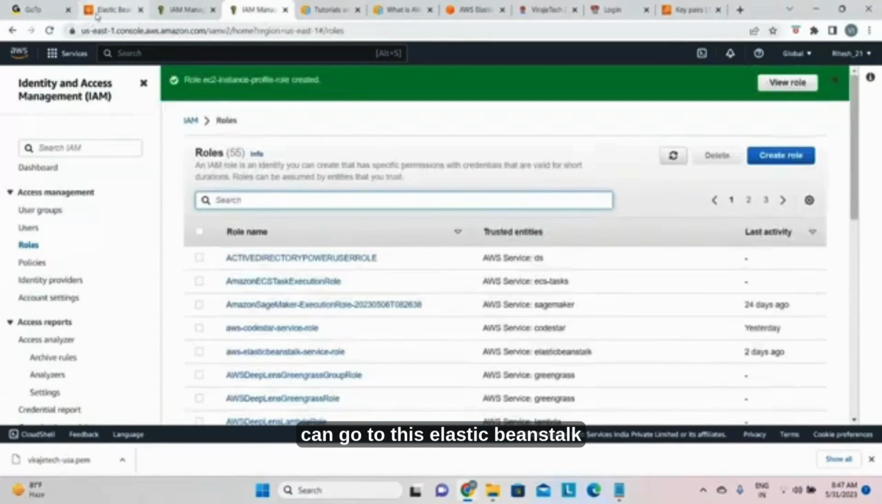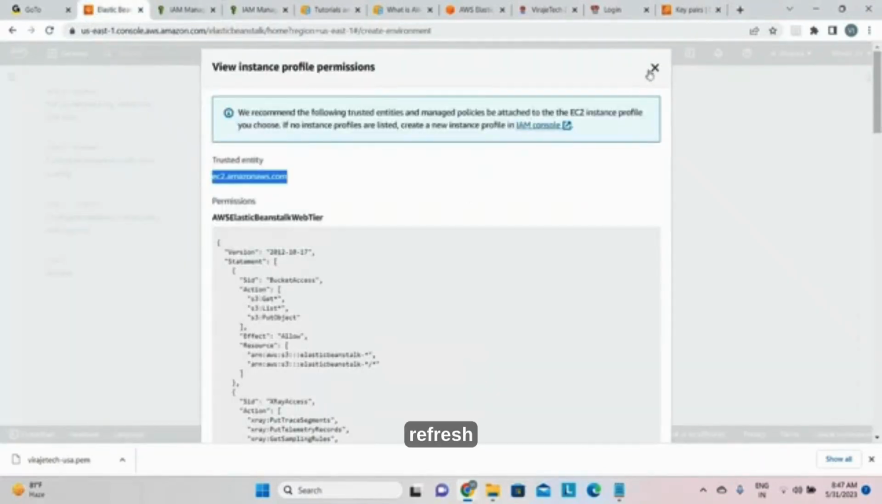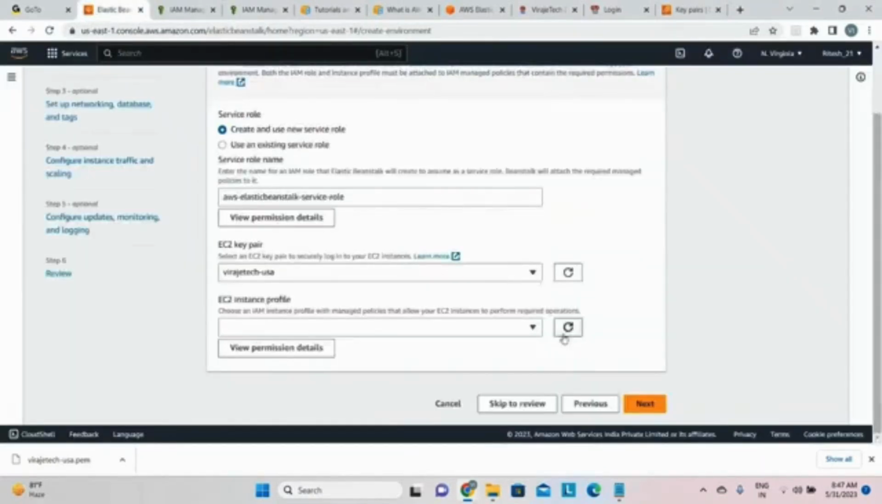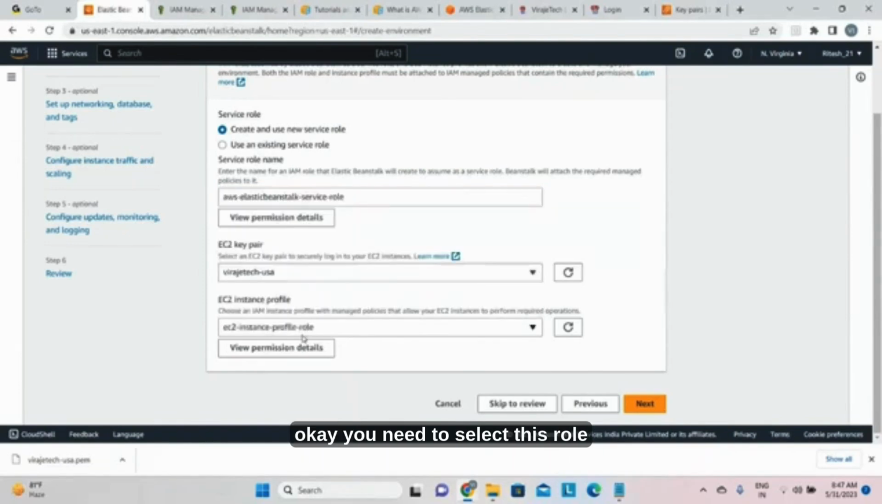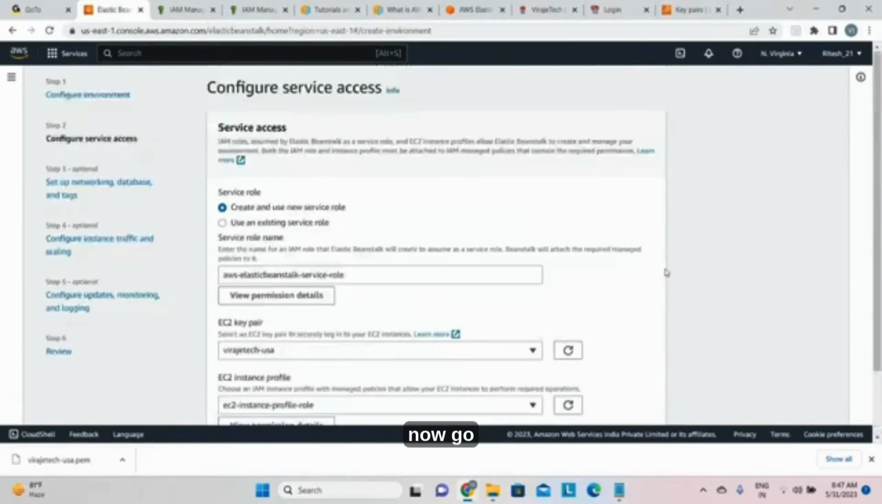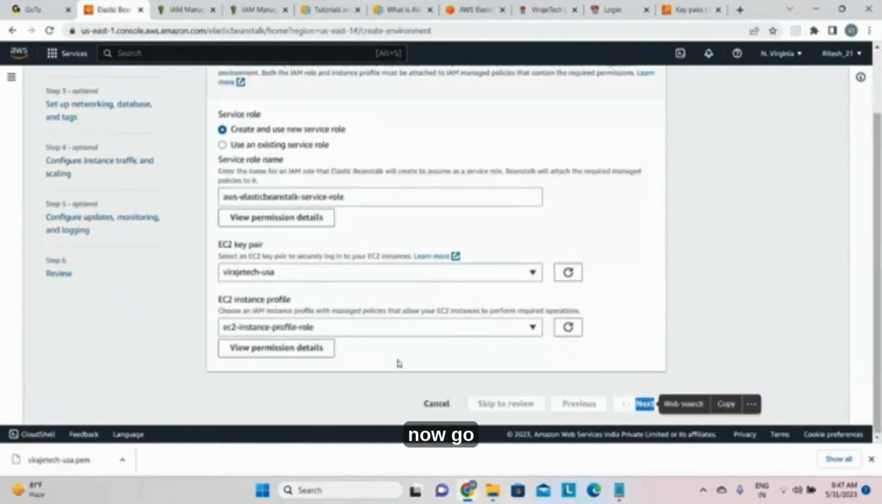Then we can go to Elastic Beanstalk and refresh. Now you can see the EC2 instance profile role. Okay. You need to select this role, EC2 instance profile role. Now go to this next.